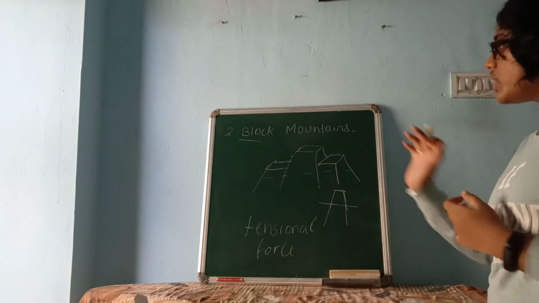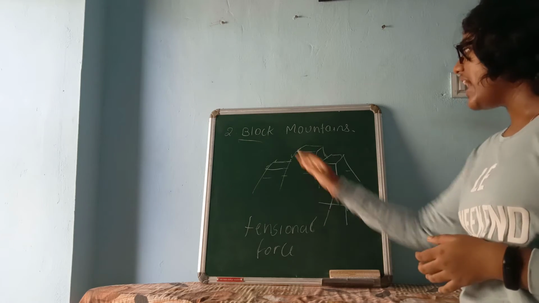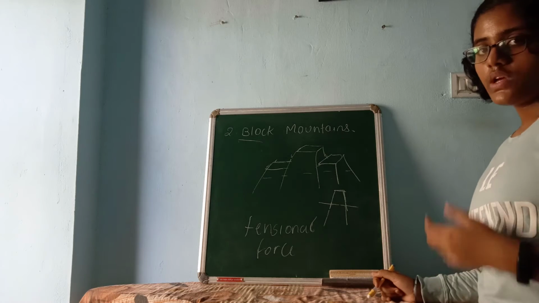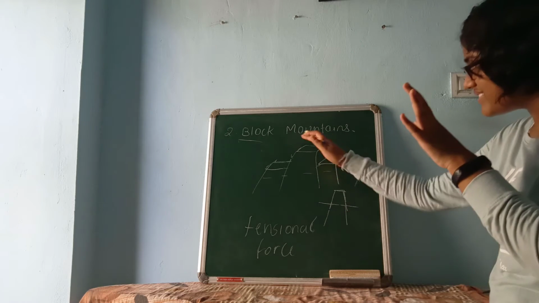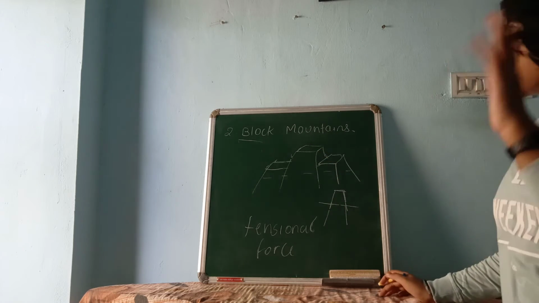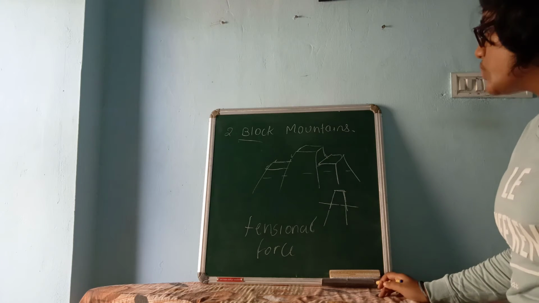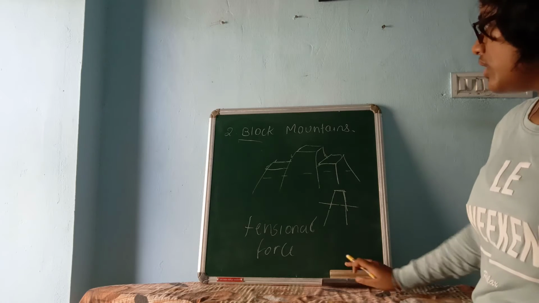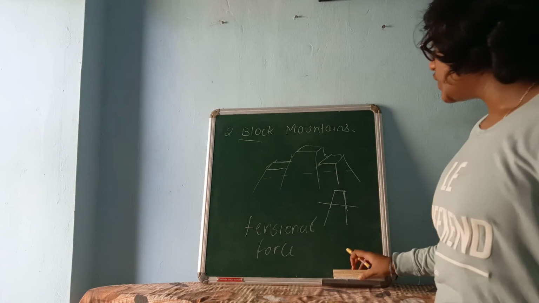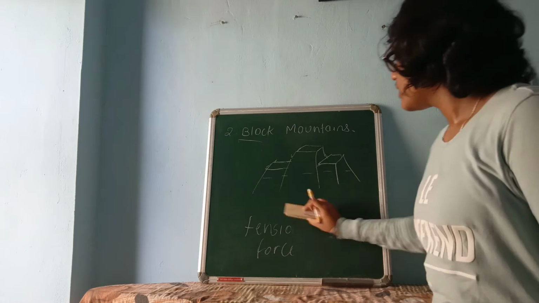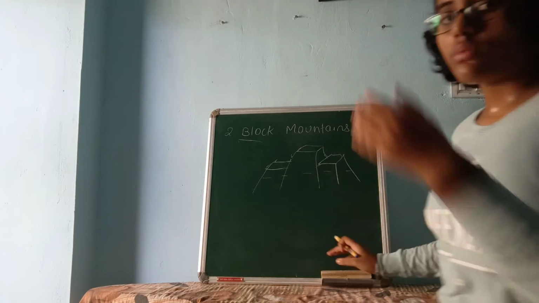Now the characteristics of these block mountains are: they have plain peaks. They don't actually have a peak, but it is a plain land, and they have steep slopes and high altitudes. Examples of block mountains: in India we have two block mountains.